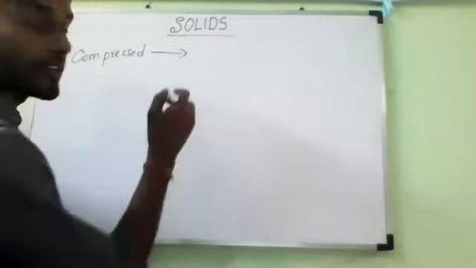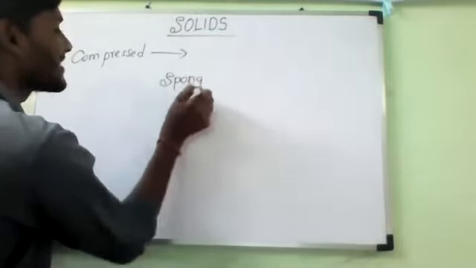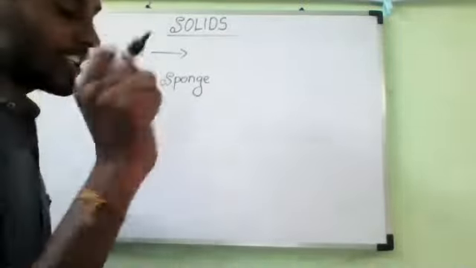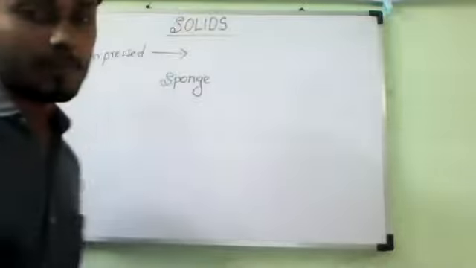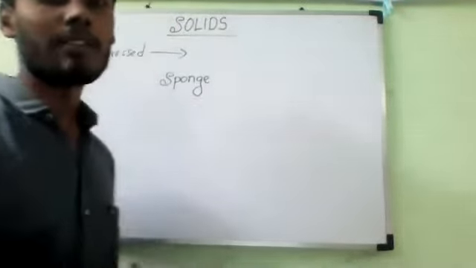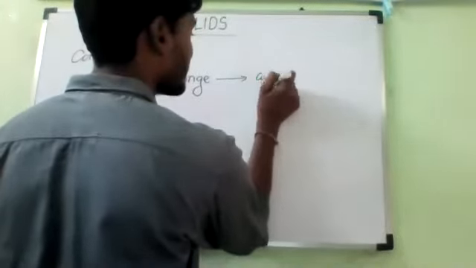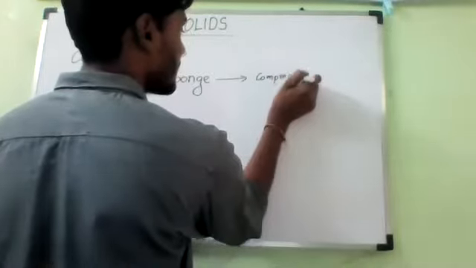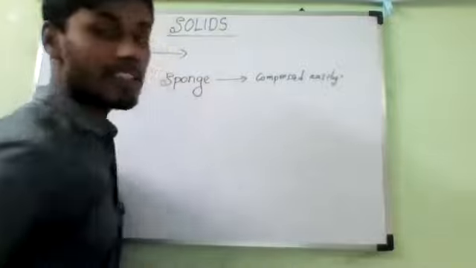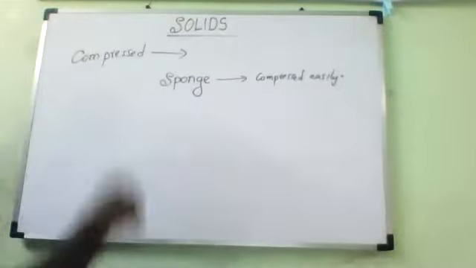But if you take a sponge, how many of you know sponge? Construction and all will use it. Actually, people also used it before for cleaning the board. So if we take this sponge, it can be compressed very, very easily. We can compress it easily. Even a kid can compress this. Then why do we call sponge a solid?